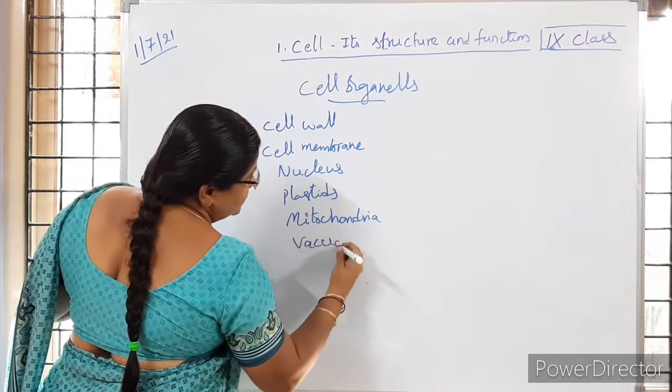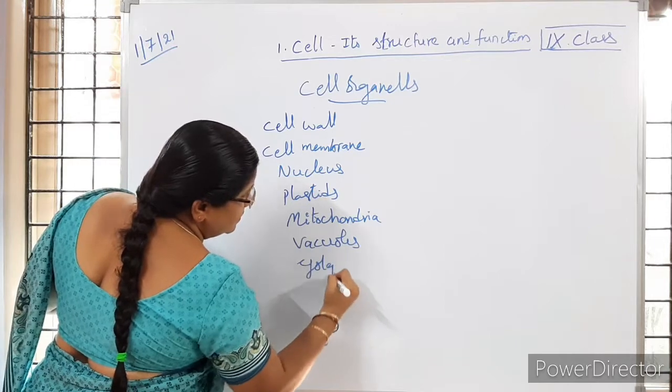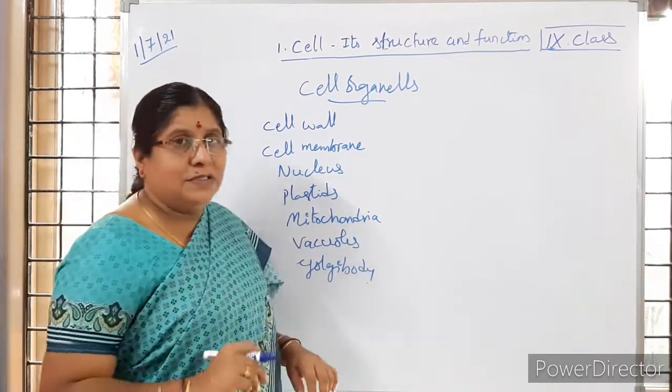Vacuoles. Golgi complex. Golgi complex or Golgi body. Is it clear to you?